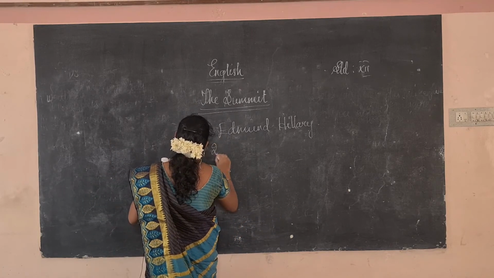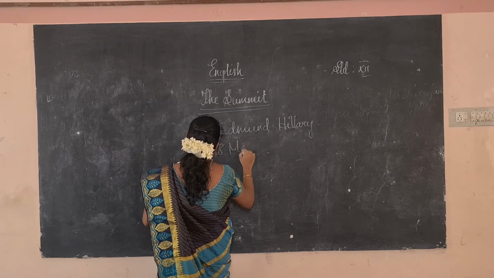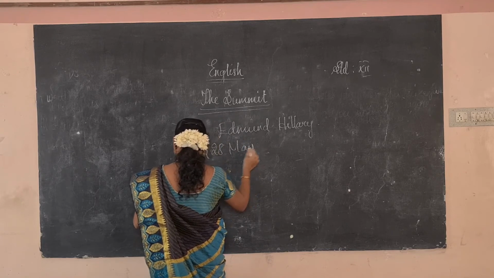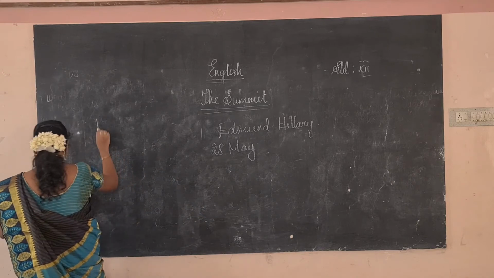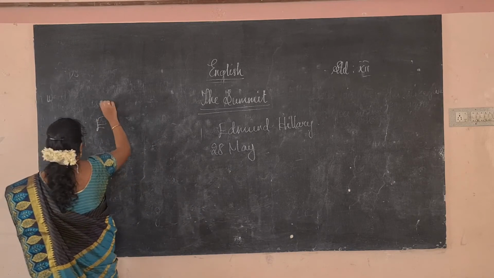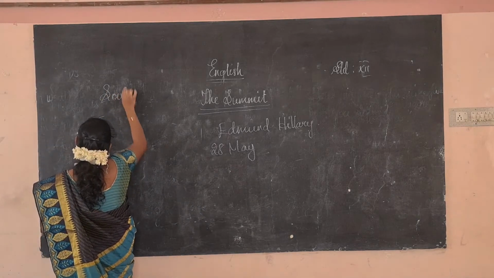how many people are there? There are 8 people there. 28th May it is happening. Who are they? One is Edmund Hillary. The camp they have in the South Pole. Okay, South Pole.